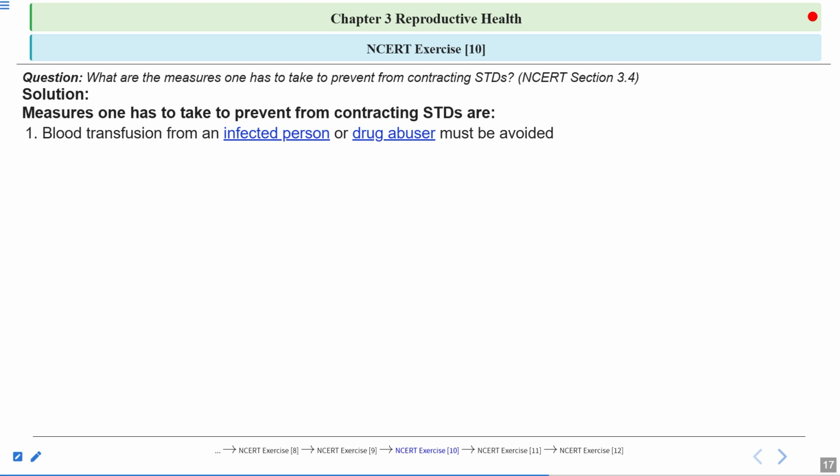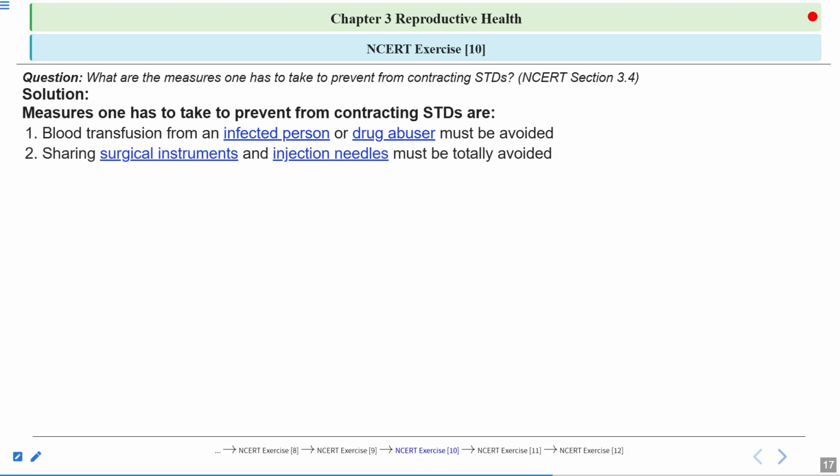Okay, sometimes these diseases can be transmitted by using contaminated surgical instruments also. Through blood transfusion, the STDs can also transmit from the infected person to a healthy person, but the chances are very rare. There is only a 2% chance of transferring STDs through blood transfusion.